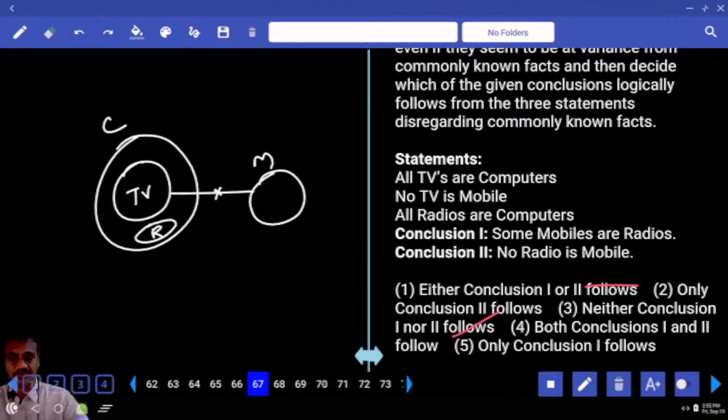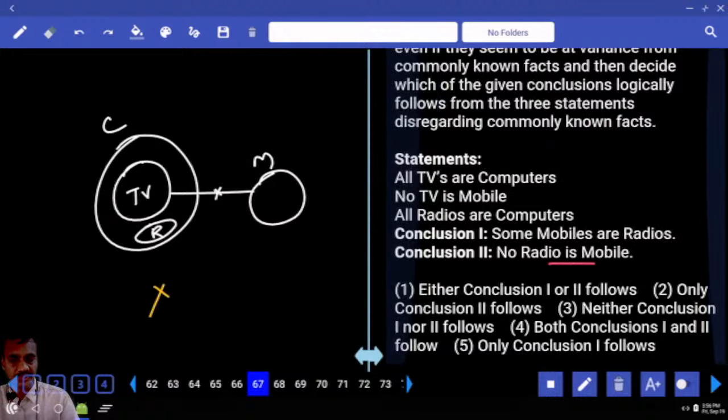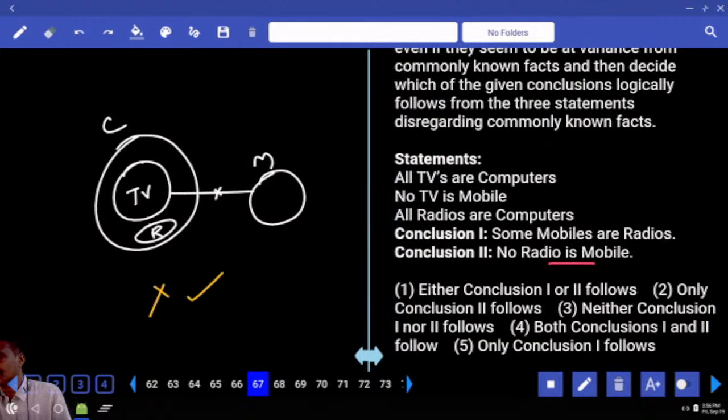All TVs are computers. And no TV is a mobile. And some mobiles are radios. Mobile is here, radio is here, that is false. Then, no radio is a mobile, definitely. But no radio is a mobile, true and some radios are mobile. Let us go check. Yes, then no radio is a mobile is false. Then, some radios or mobiles will be true.